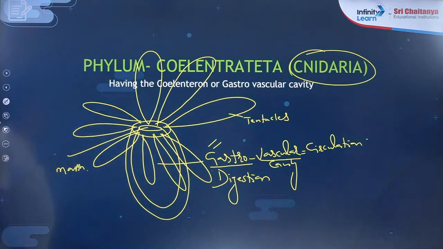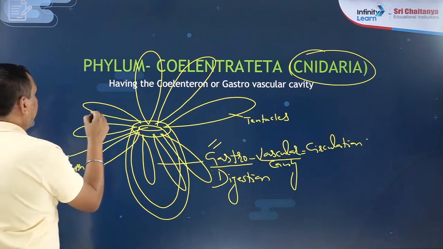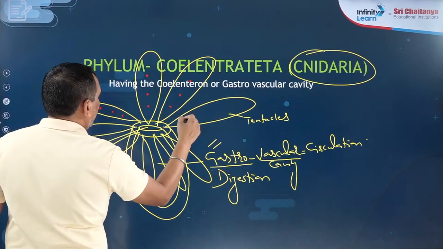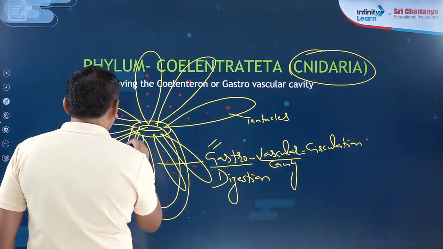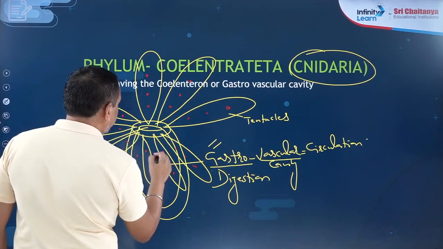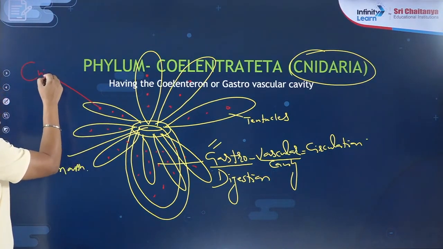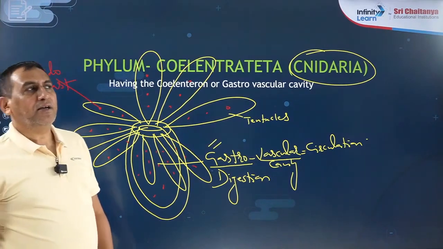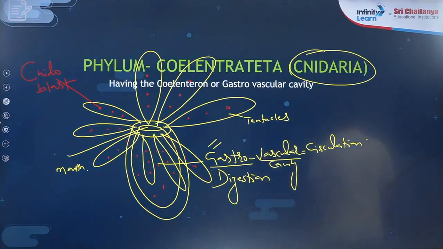Why is Coelenterata known as Cnidaria? Because on these tentacles and on the body surface also, specific cells are present. These cells are known as cnidoblasts. That is why the name of this phylum is also Cnidaria.